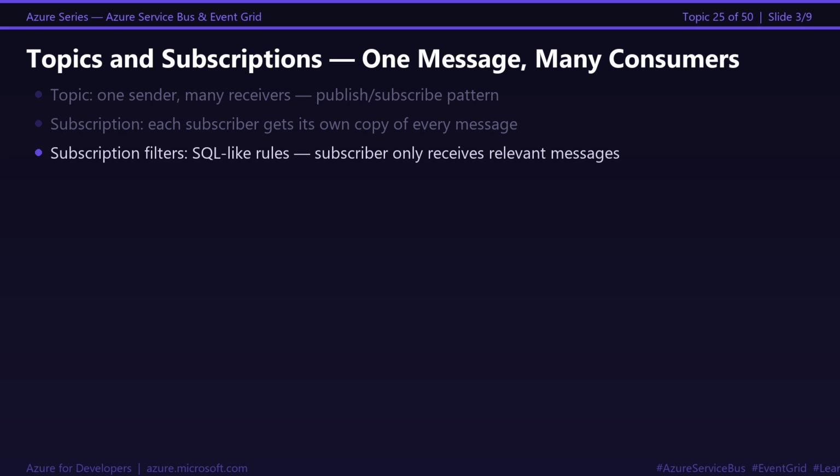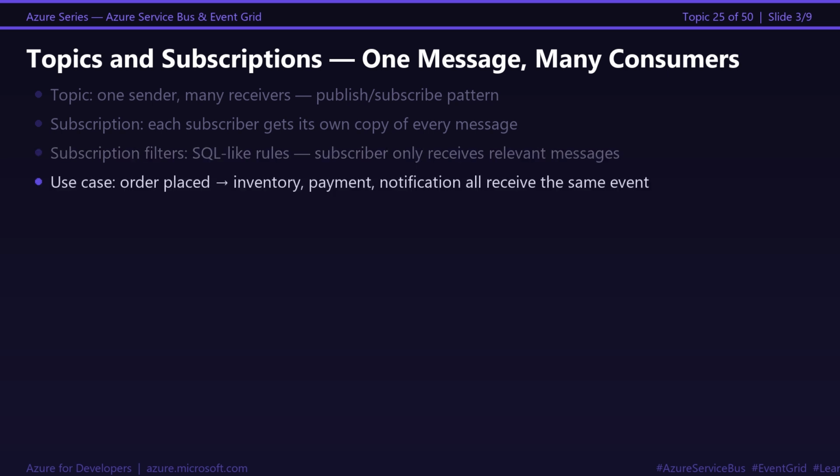And here is the powerful feature most teams do not use. Subscription filters. Payment service only wants messages where order total is above a certain amount. Add a SQL filter to the subscription. Payment service now only receives the messages it actually needs. Everything else is filtered before the message is delivered.